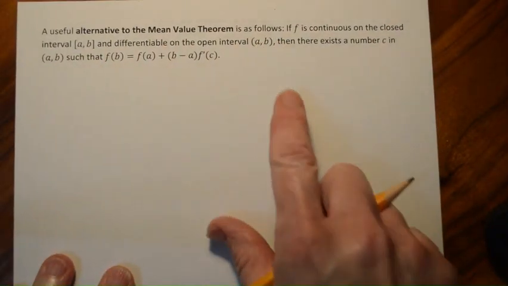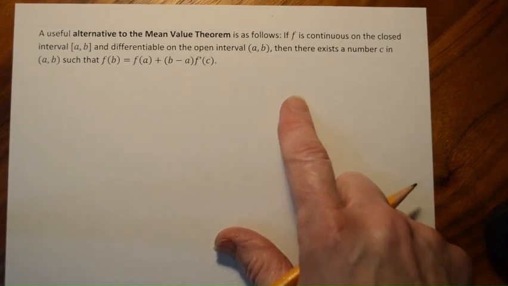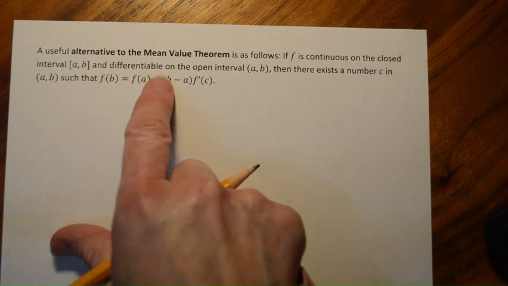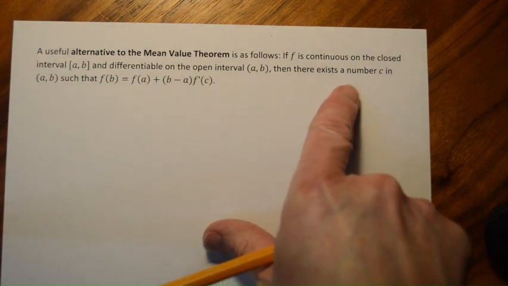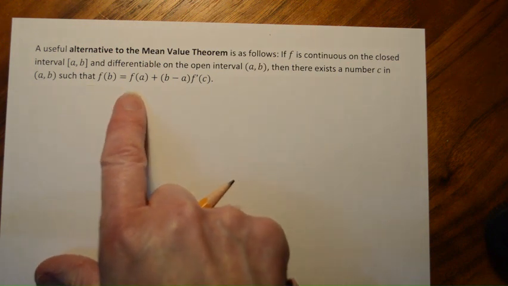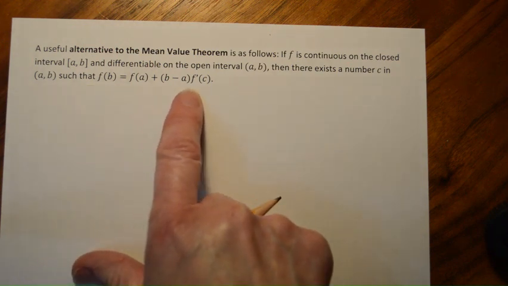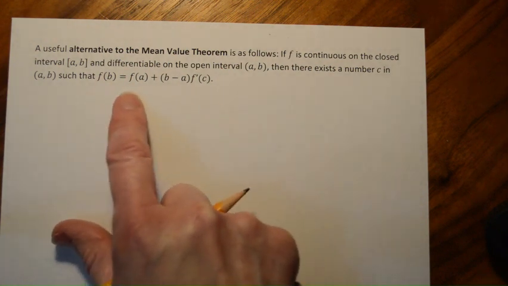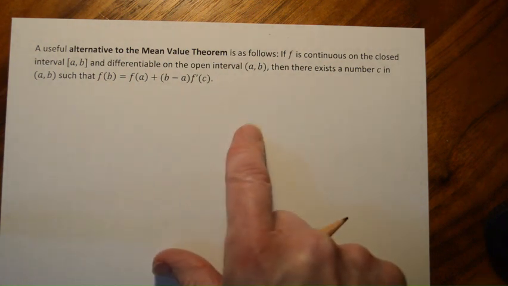All right, there's one more thing that we need to talk about, and that is this useful alternative to the mean value theorem. So it says if f is continuous on the closed interval [a,b] and it's differentiable on the open interval (a,b), then there exists some number c in that open interval such that f(b) = f(a) + (b - a) f'(c). You might look at this and think, whoa, where is that coming from?